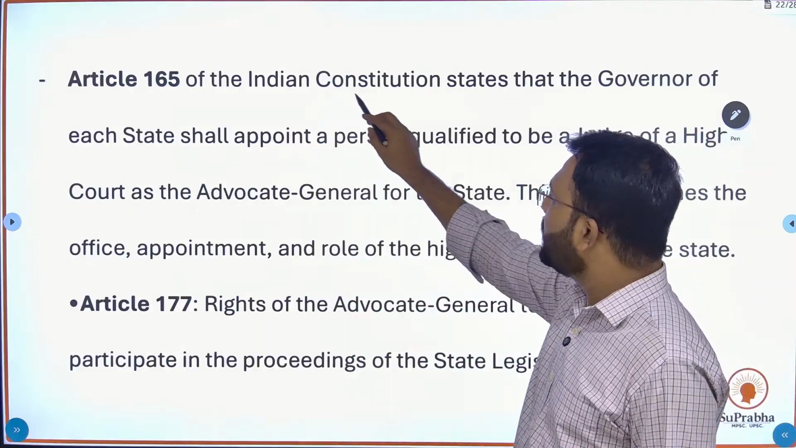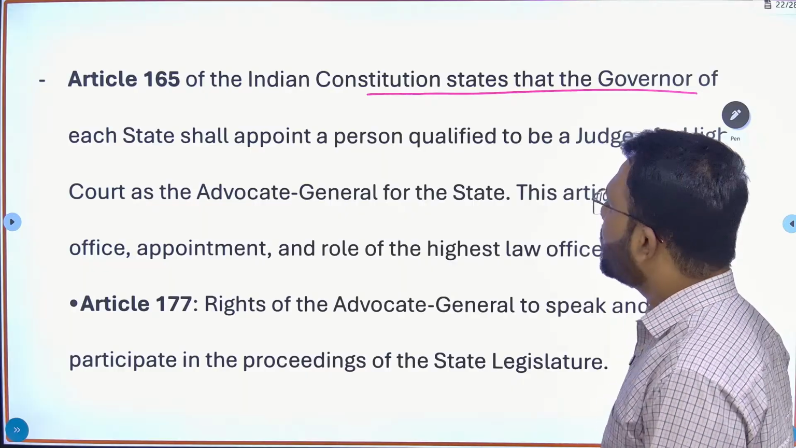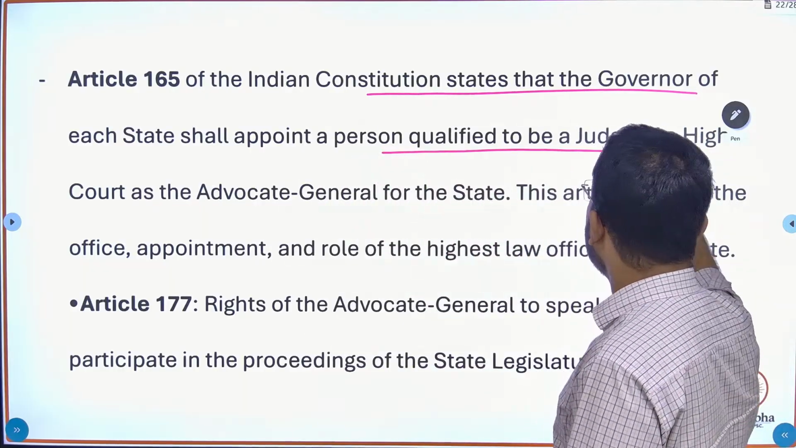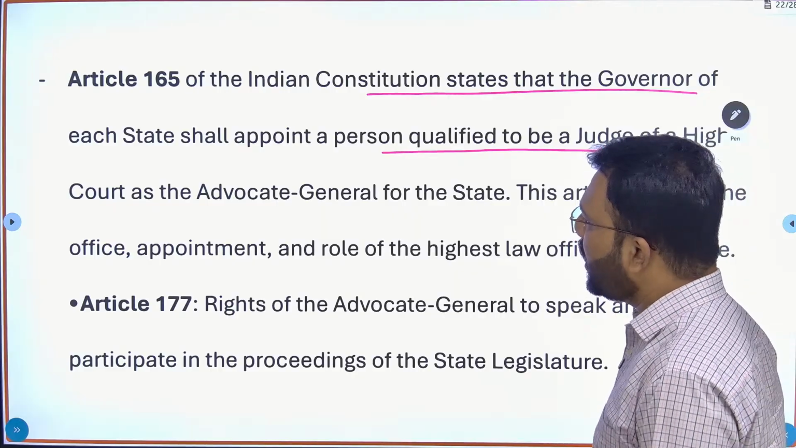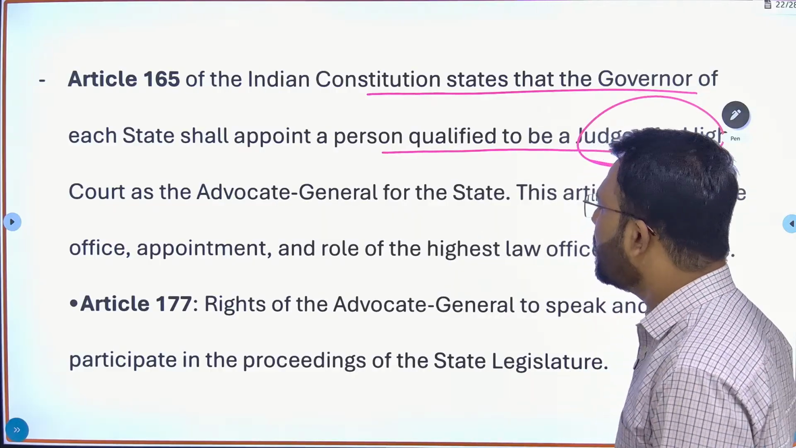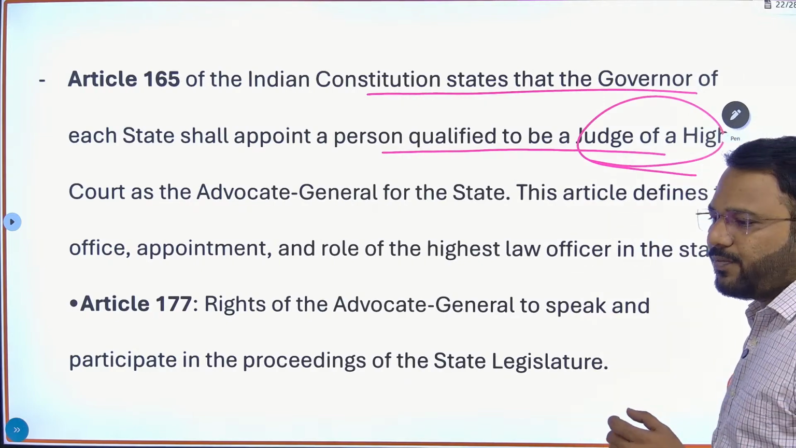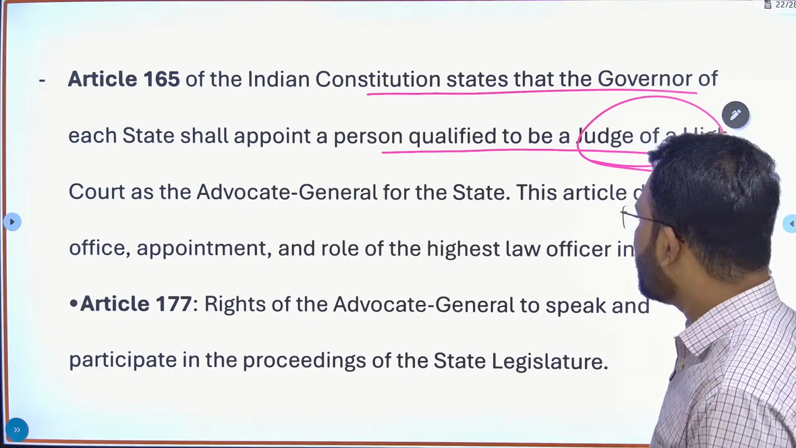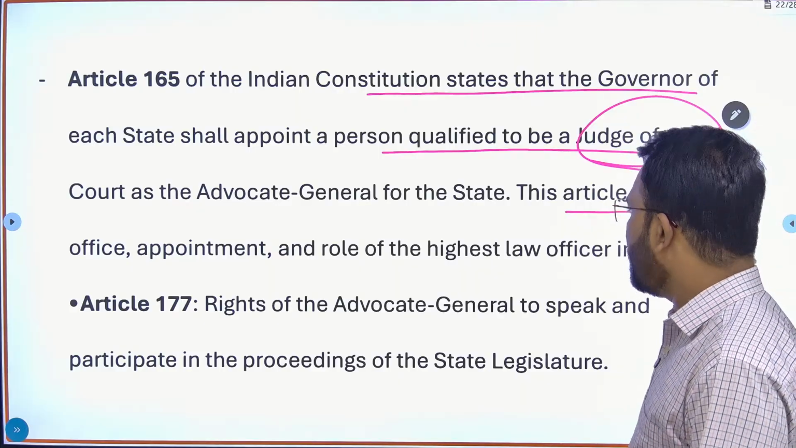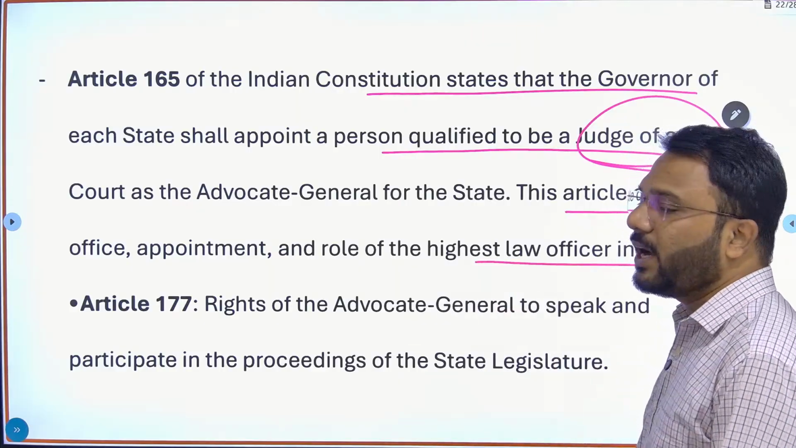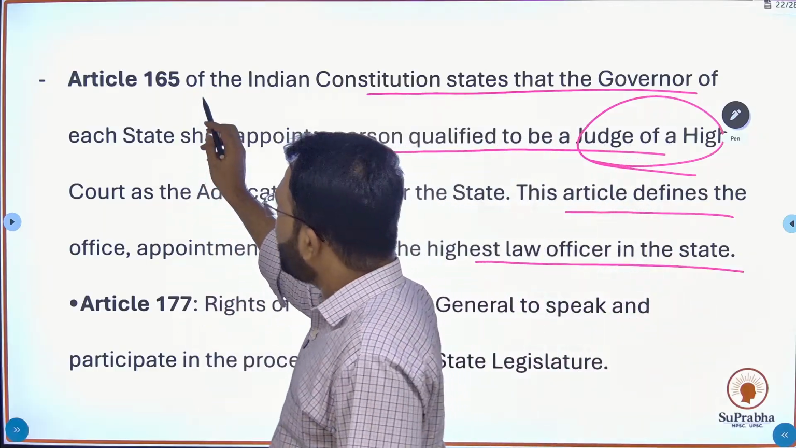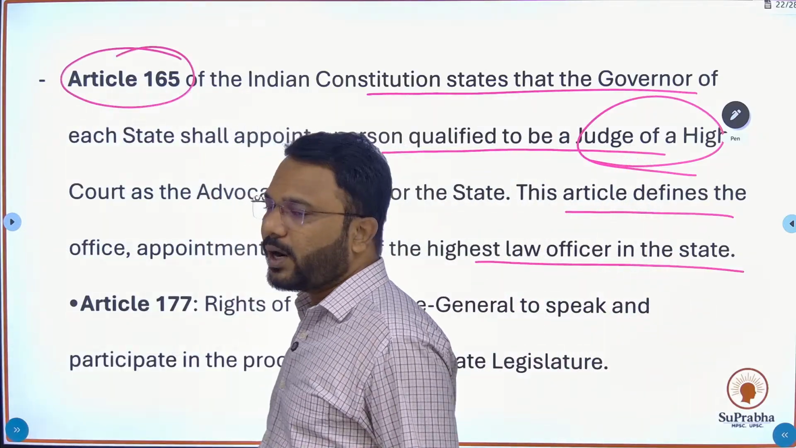Article 165 of the Indian Constitution states that the governor of each state shall appoint a person qualified to be a judge of a high court as the advocate general. So the person should be qualified as a judge of high court if the governor wants to appoint a person as advocate general. This article defines the office, appointment, role and status of the highest law officer of the state. Each and everything related to advocate general is mentioned in article 165.